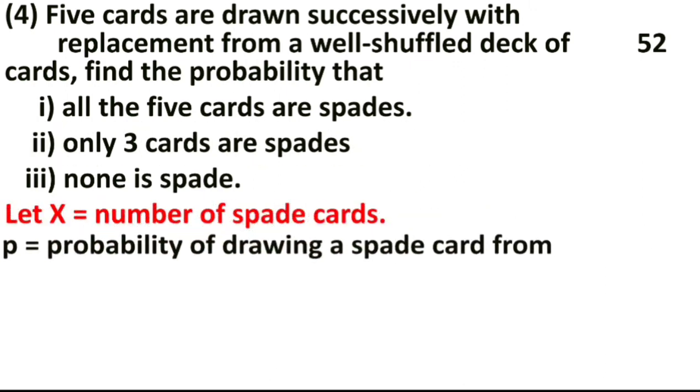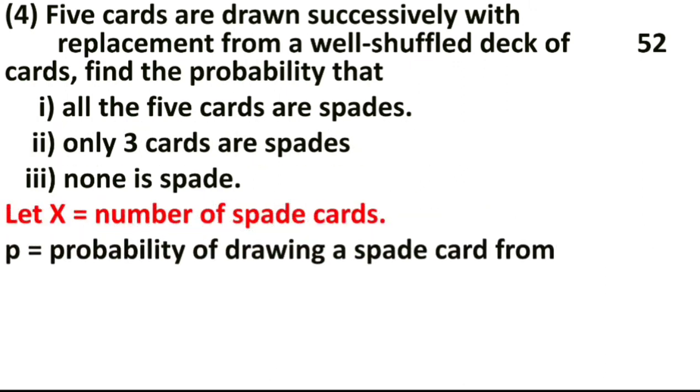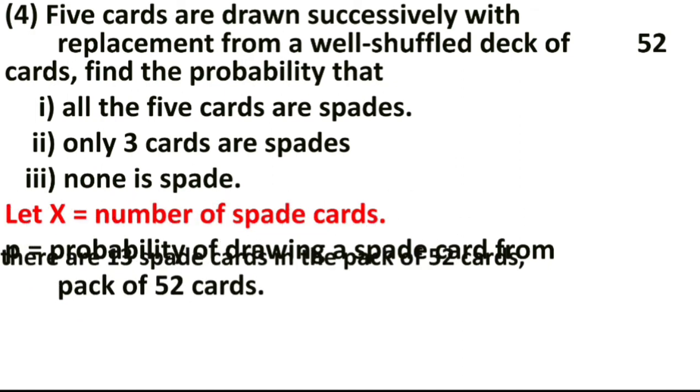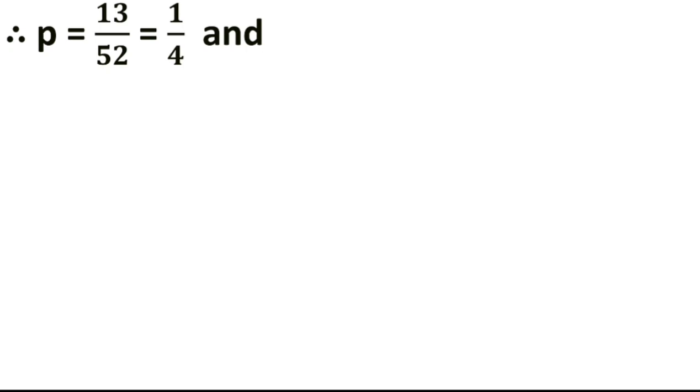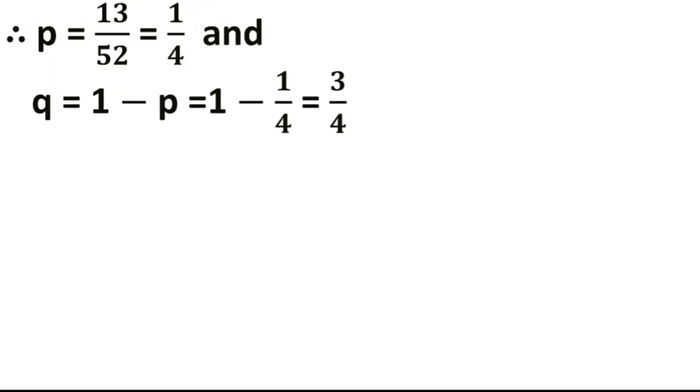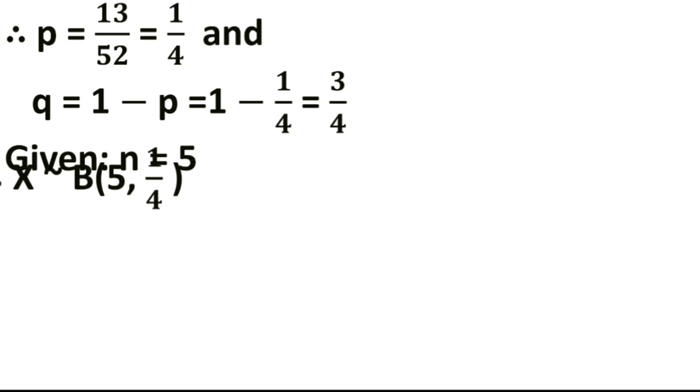The probability of drawing a spade card from a pack of 52 playing cards is 13/52. It becomes 1/4. So p is 1/4. Then you will get q. What is q? 1 minus p, that is 1 minus 1/4, which is 3/4. What is n? Here it is given that n is equal to 5. We got n, we got p, we got q. Now you have to apply the formula.